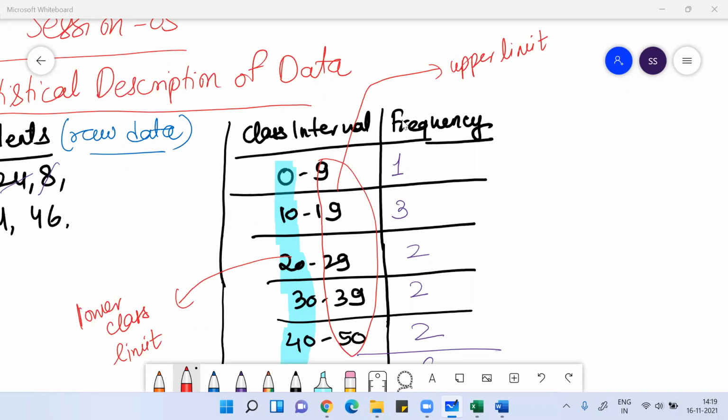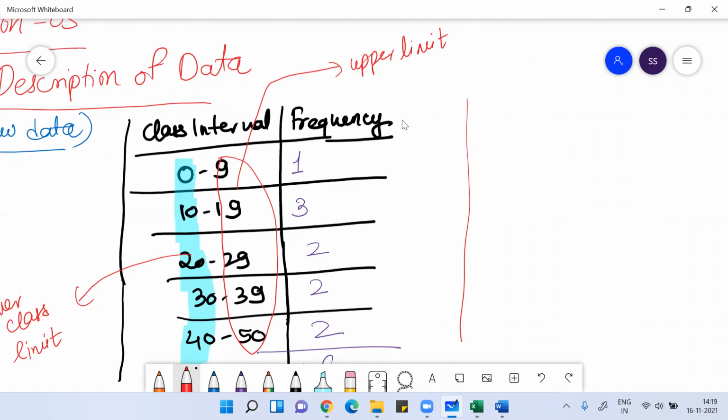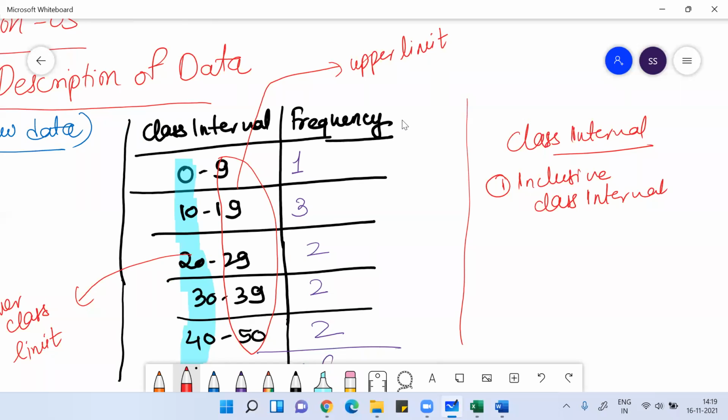I hope you understood what a lower limit is and what an upper limit is. Whenever you write the class interval, it can be of two types. When we express the data in the form of class intervals, it can be an inclusive class interval, or it can be an exclusive class interval.